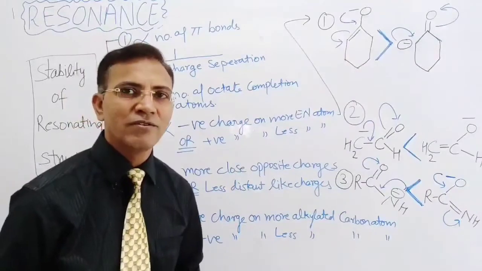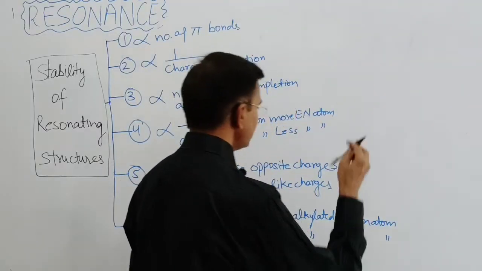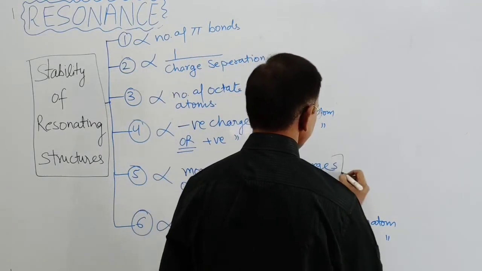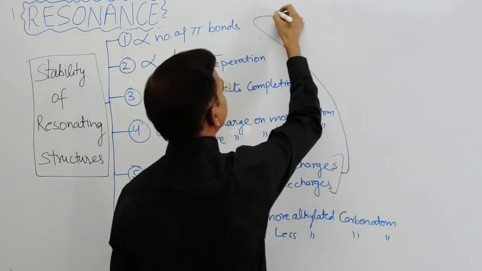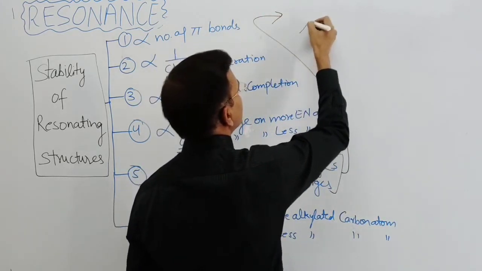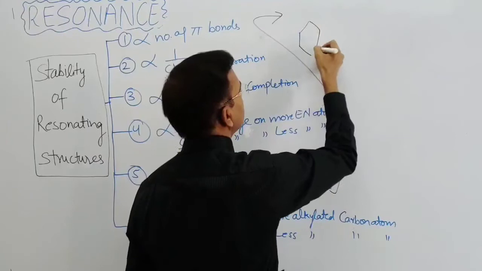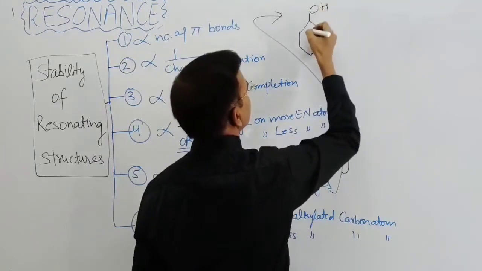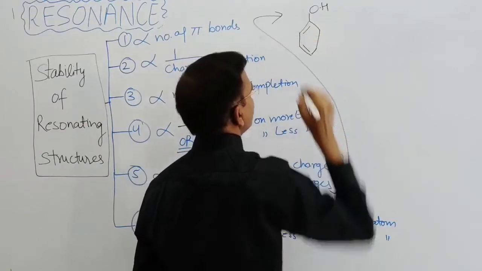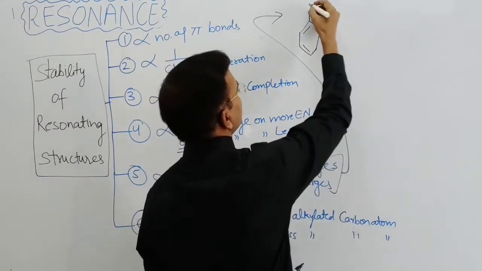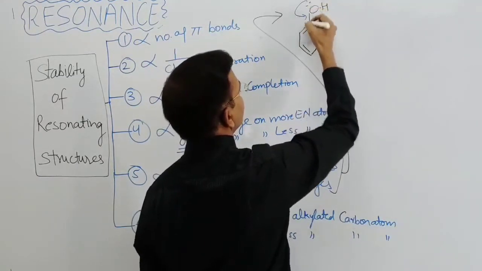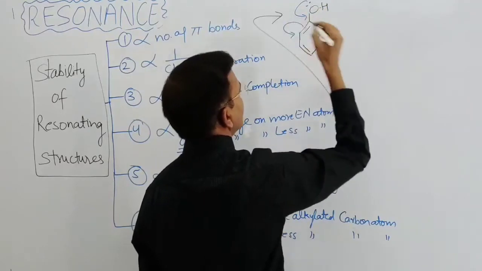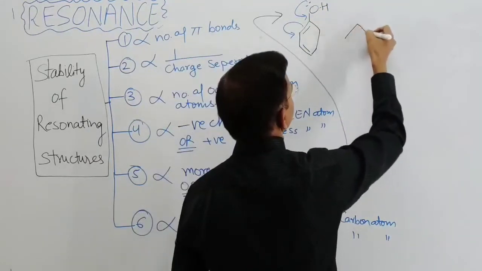Now move to the fifth type. Fifth type, first question is there. On the basis of the fifth type, the first question is oxygen, hydrogen, double bond, double bond. A lone pair is present, conjugation is there here, and resonance will take place.